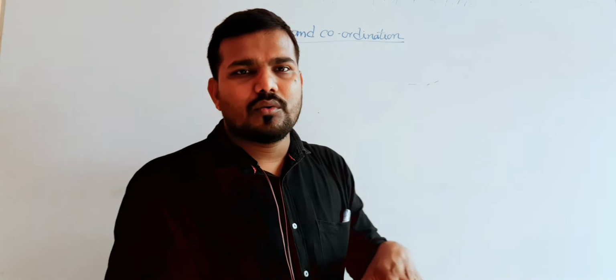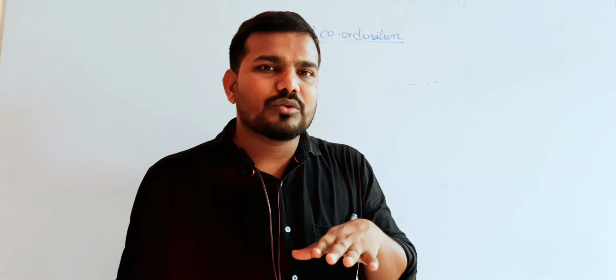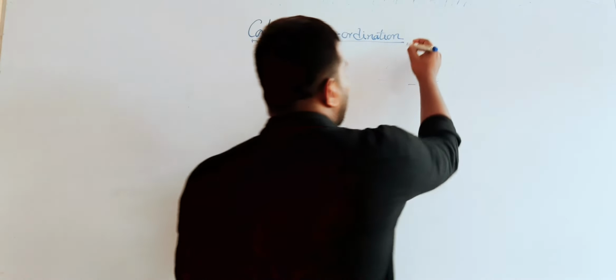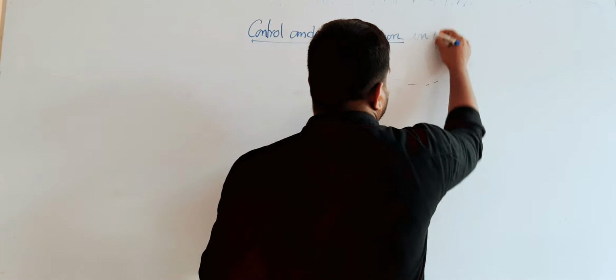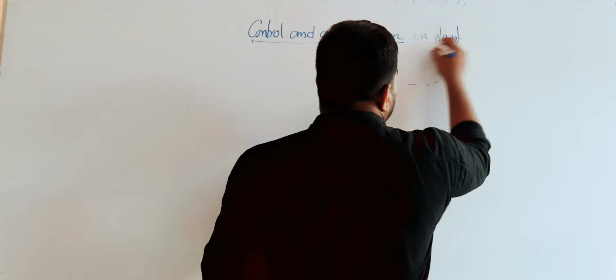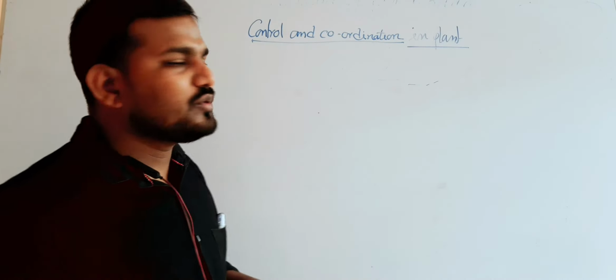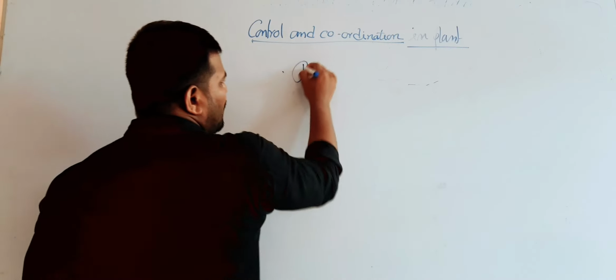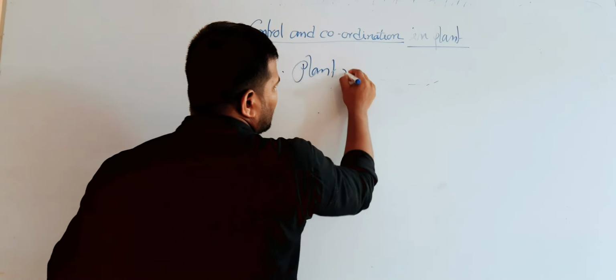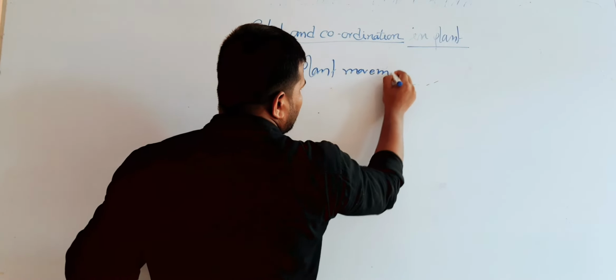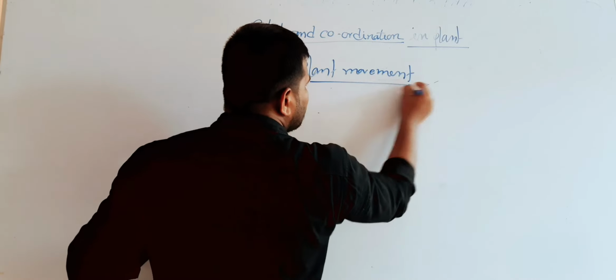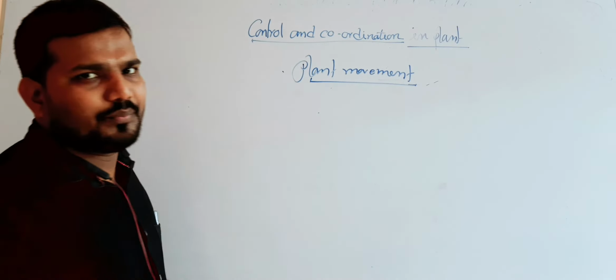Now we are going to discuss control and coordination in plants. Generally, how does control and coordination take place in plants? By using two ways: plant movement, and another is by using plant hormones.